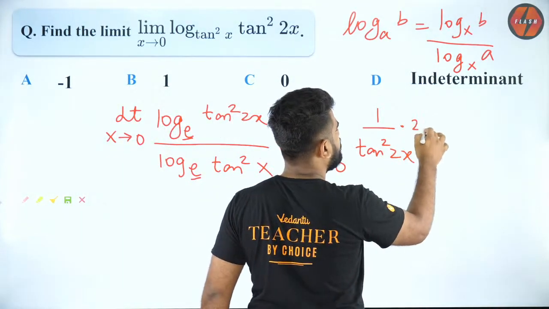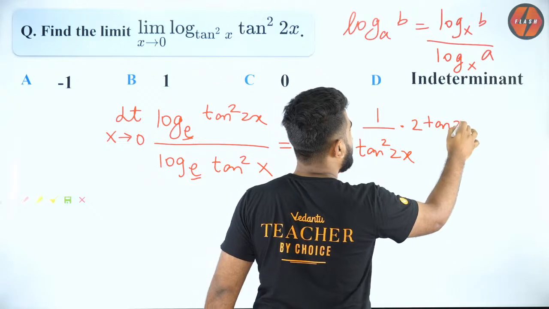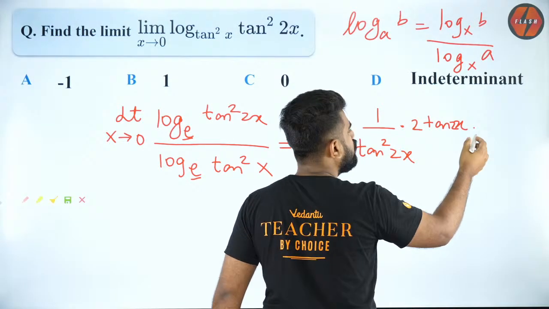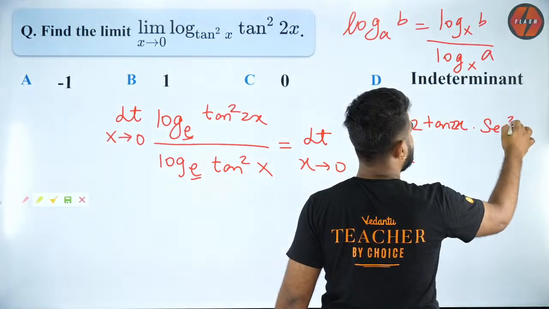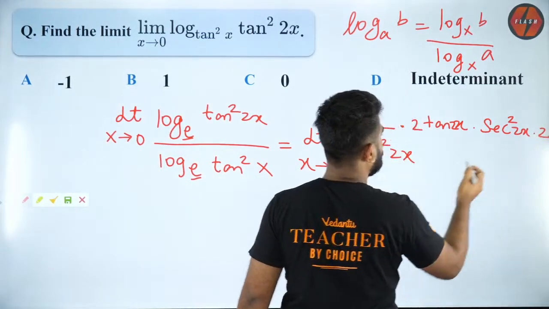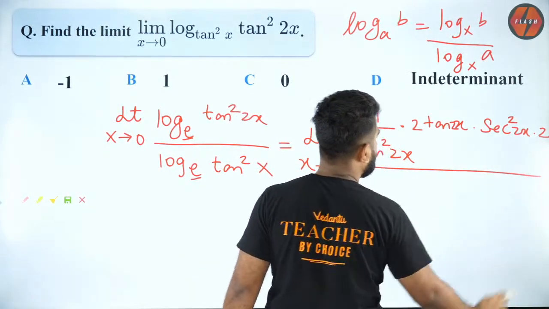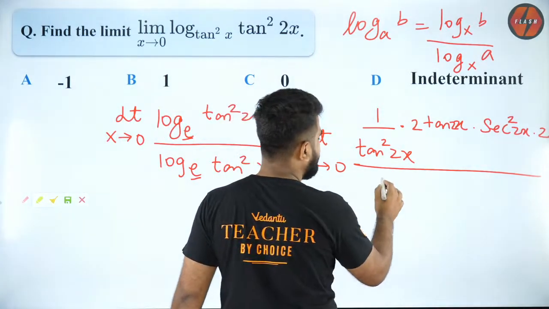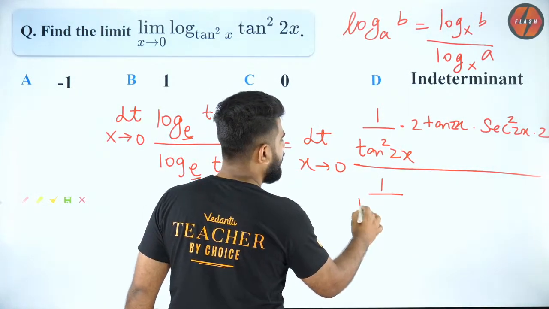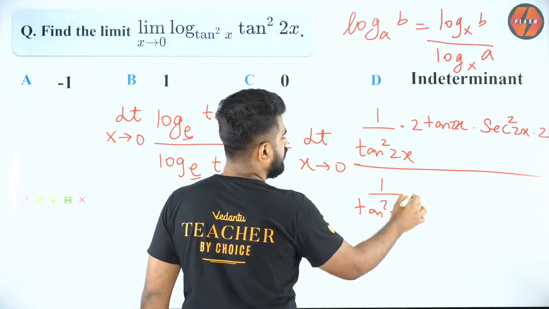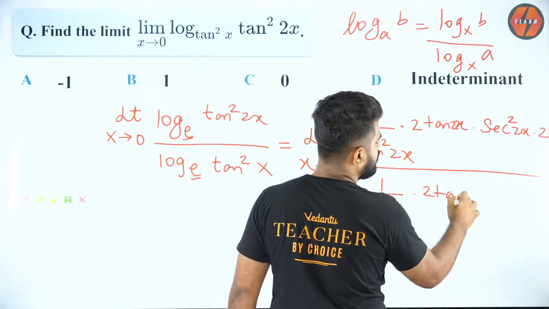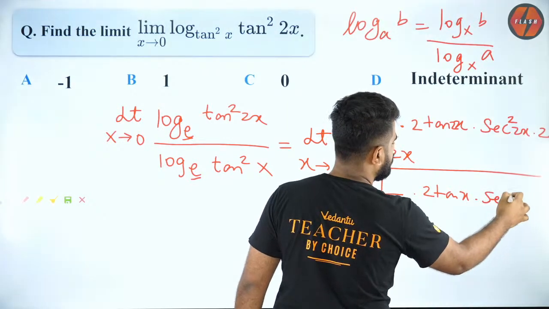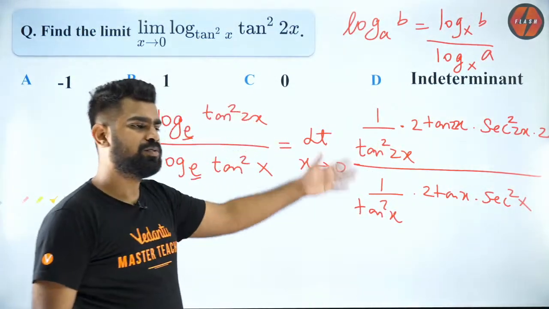It is 2 tan 2x into derivative of tan 2x, which is secant square 2x into 2. That is my derivative of numerator. Derivative of denominator will be 1 by tan square x into 2 tan x into secant square x. That's it. Now solve it.